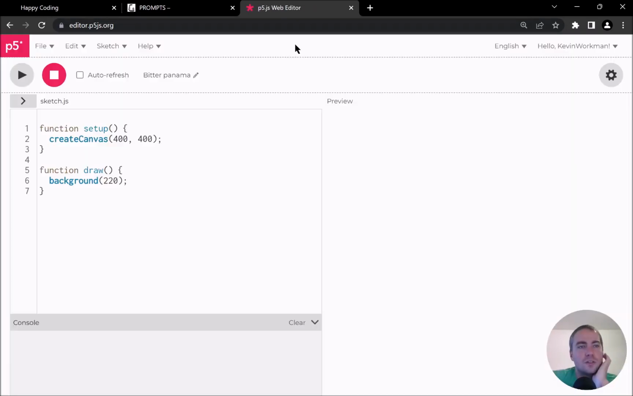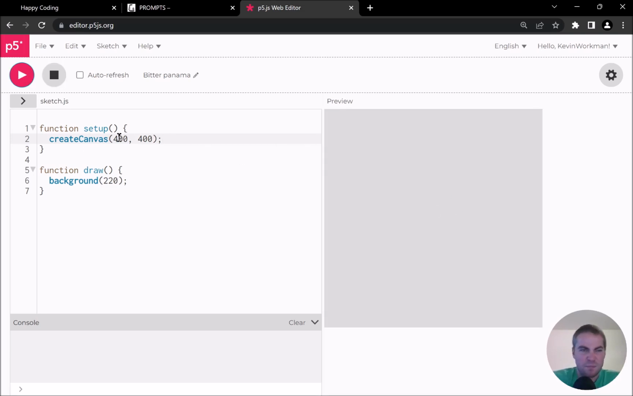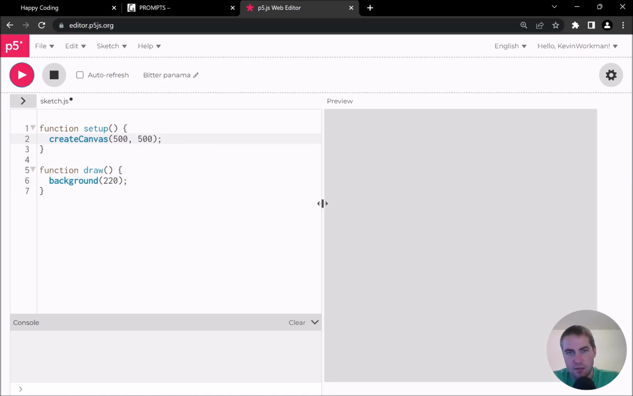So I'm going to start by going to the P5 editor here, which gives me my code editor on the left, and on the right I have my canvas. Maybe I'll start by making that a little bigger. We can play with the sizes later, but 500 by 500 seems okay.